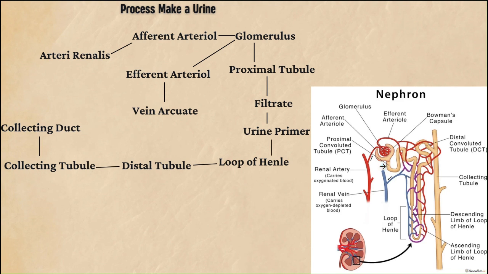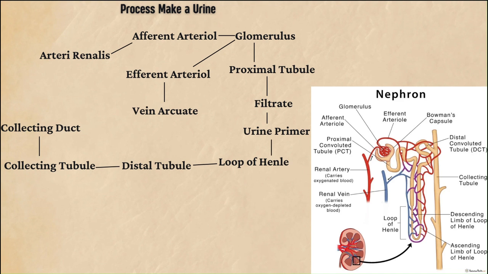The filtrate then flows into the proximal tubule, and at this stage it is referred to as primary urine.